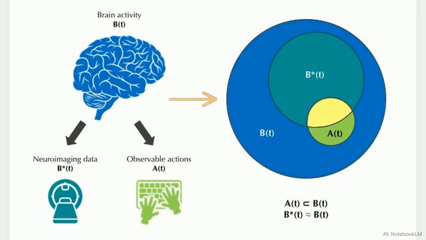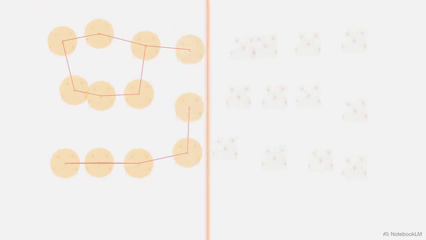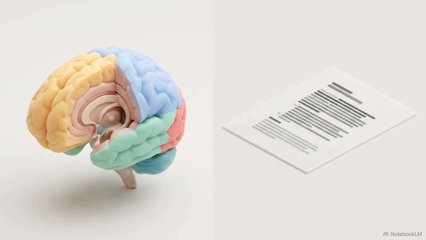Text-based training completely misses the cognitive latent space. It misses the hesitations, the unselected alternative rules, and the subconscious evaluations that precede a spoken word. We can access this hidden space through neuroimaging data, designated here as the approximation B star of t. By training models purely on text, we are optimizing them to mimic the filtered output of cognition, ignoring the biological engine that actually generates it.